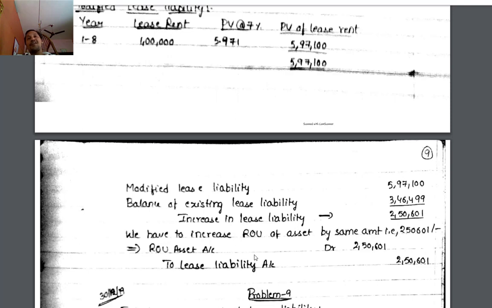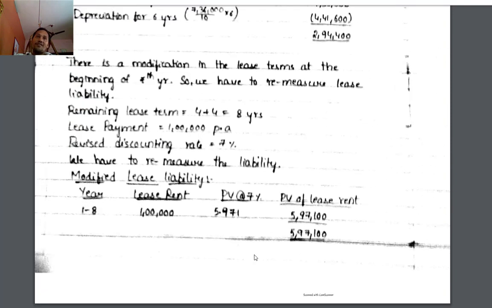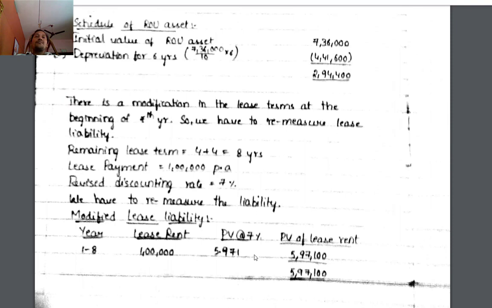So the speciality of the problem lies with increasing the lease term. This is a modification. Whenever such a modification is there, you have to check whether it is an increase in scope, where a different treatment applies, or a decrease in scope, where a different treatment applies. For other modifications, just go for remeasurement of the lease liability.